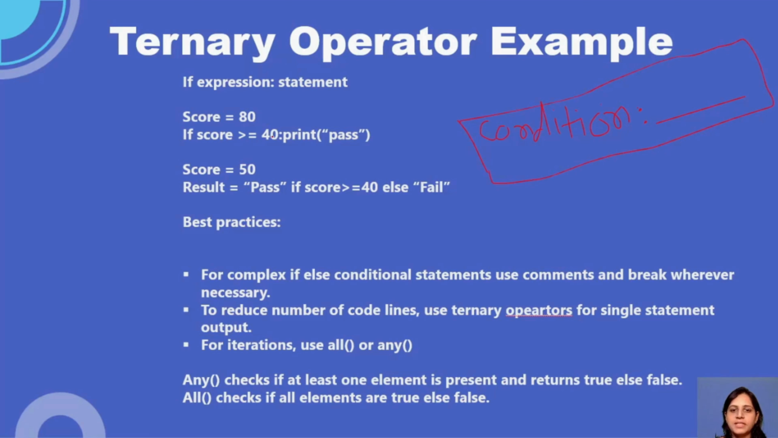So similarly, see, this is my condition. First, what I had taken? I had taken score equal to 80. So this is my condition: score is greater than or equal to 40. Yes, my score is greater than 40, right? It will come and print pass. Right? Similarly, here is another example.